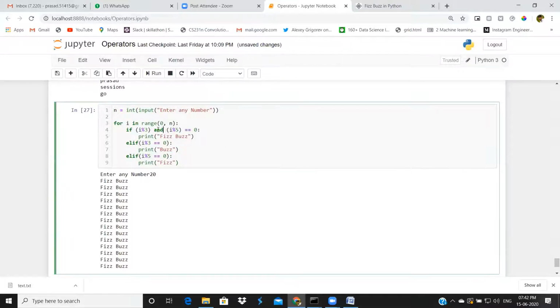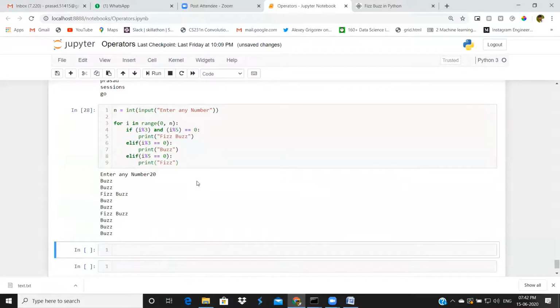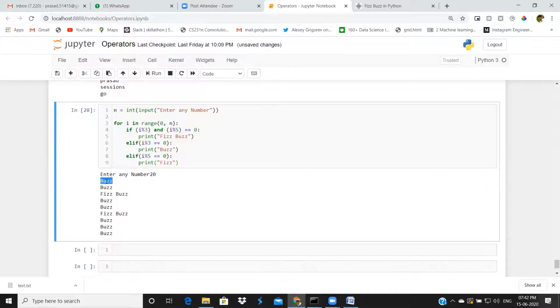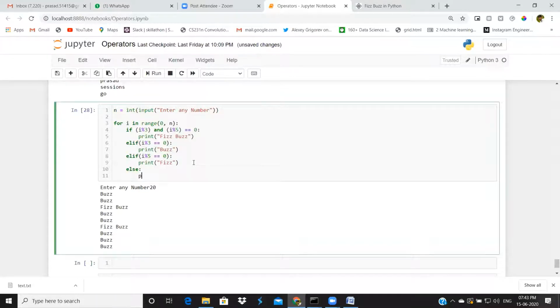Yeah, inside else we have to print other numbers, right? Suppose if you take 2, this is not divisible by 3, not divisible by 5. So we are skipping that number. We don't want to skip that number. I will print i here.